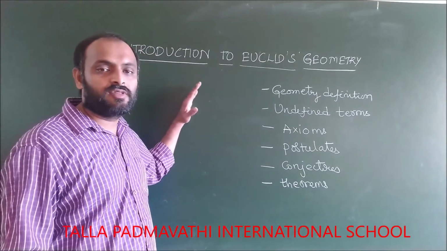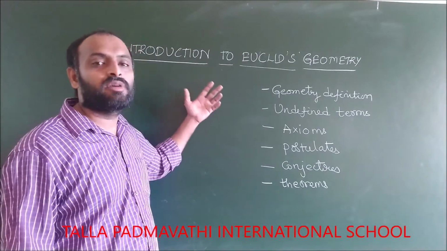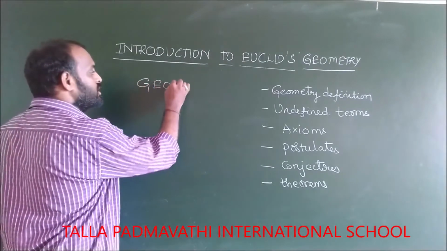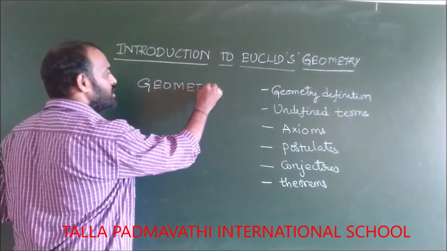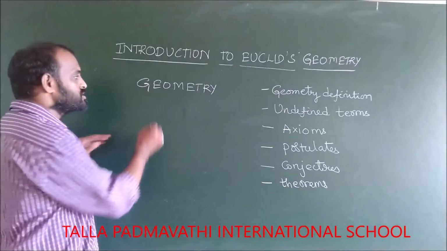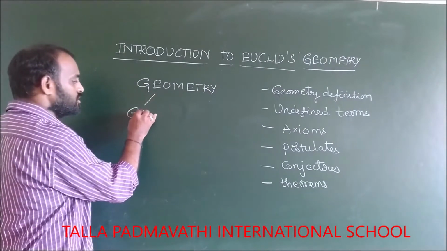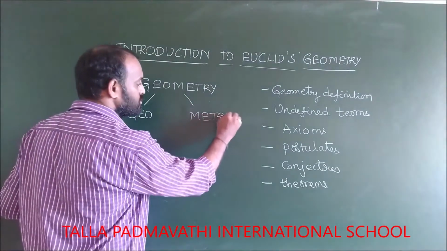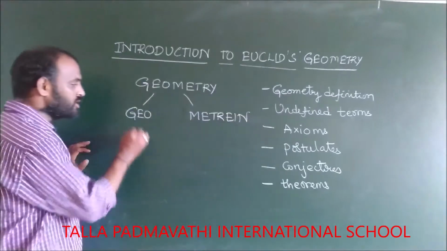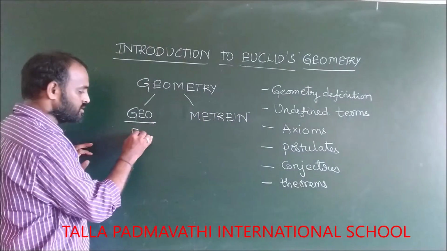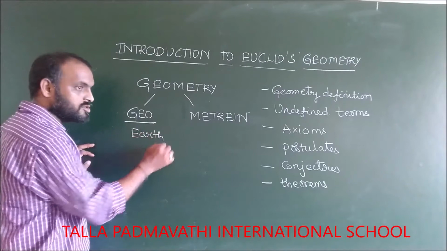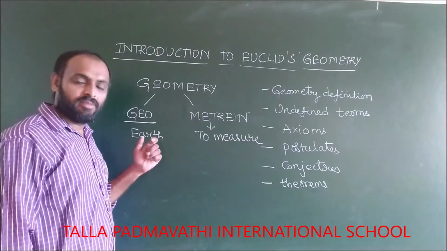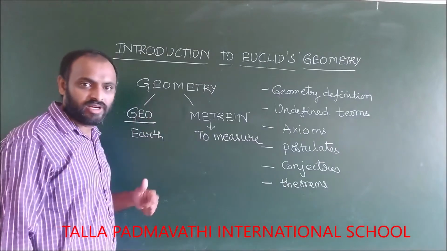So what is the use of learning this geometry, and what do you mean by geometry first of all? They have given a definition for this geometry and they have divided it into two parts. One is geo and the other is metron. Geo means earth, and metron means measure. Measuring the earth is nothing but geometry.